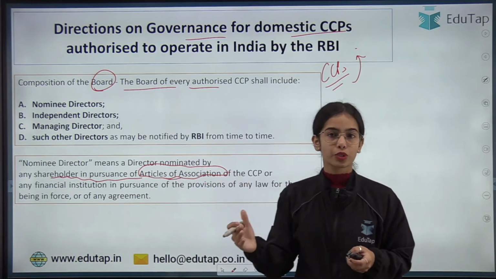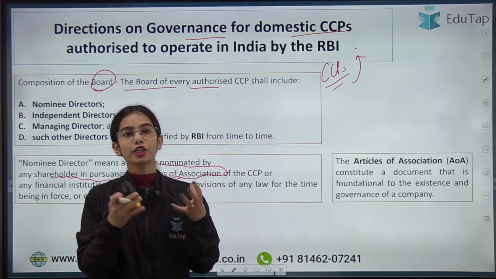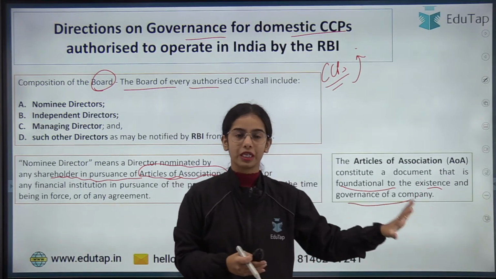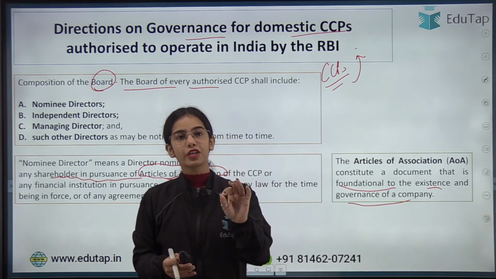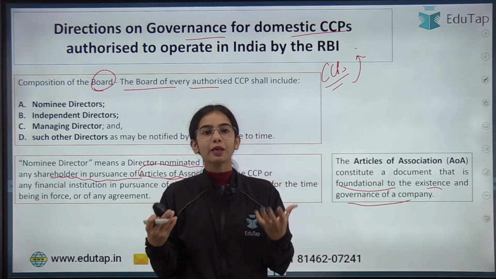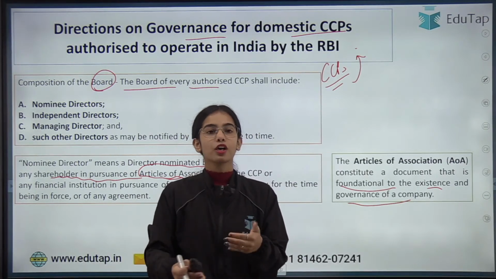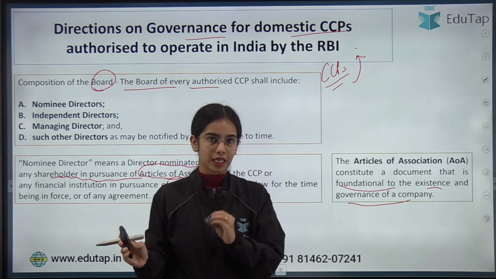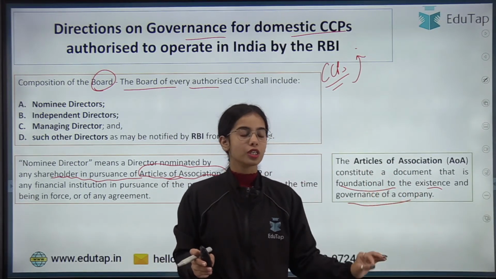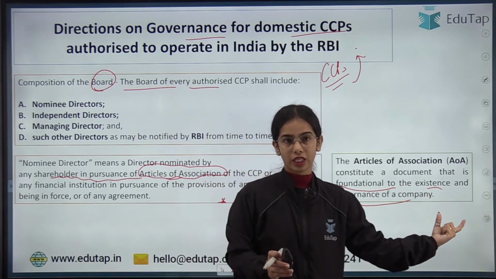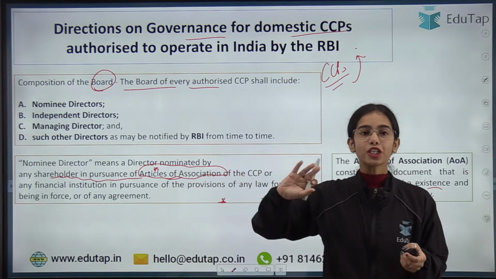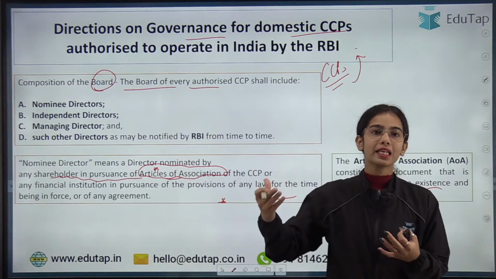So what is the Articles of Association? Articles of Association is a document that is foundational to the existence and governance of a company. Like for the existence and governance of India, we have the Constitution. The Constitution is the document that is very important for the governance of the country, for the maintenance of rules and regulations in the country. Similarly, the Articles of Association constitute a document that is foundational to the existence and governance of the company. So in pursuance of the Articles of Association, any shareholder can nominate a nominee director.